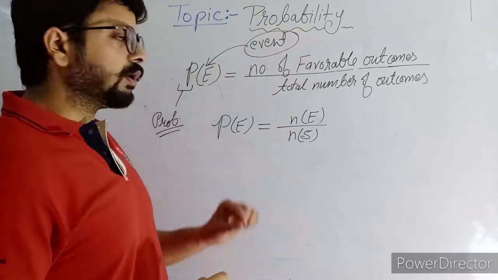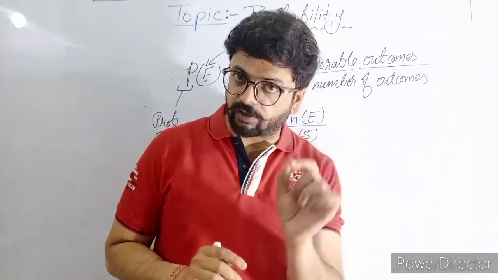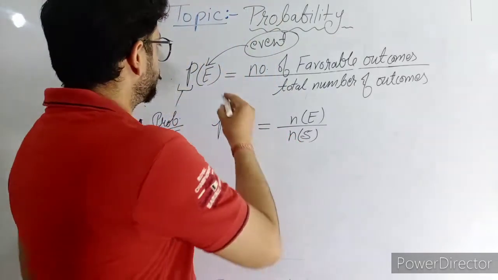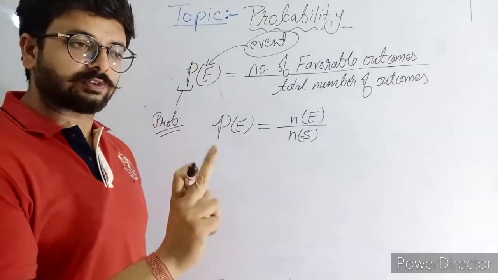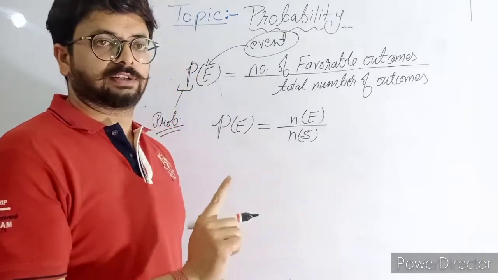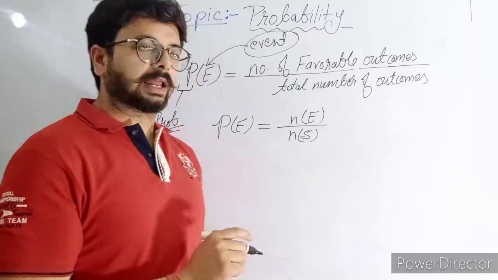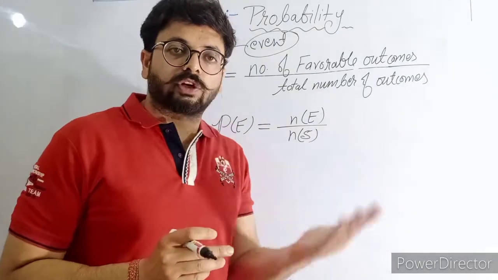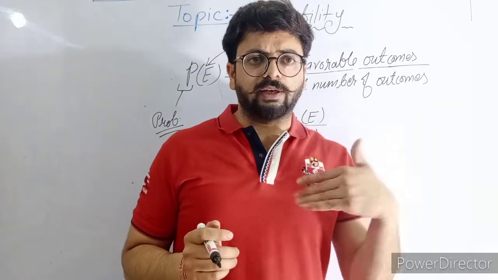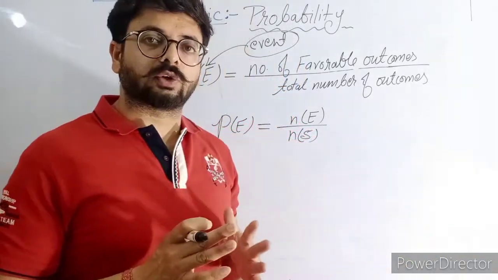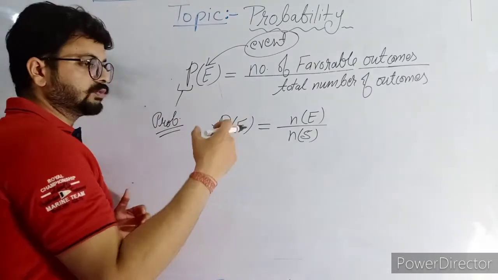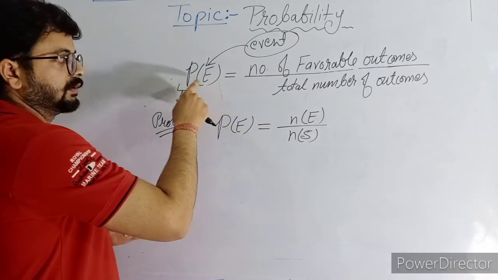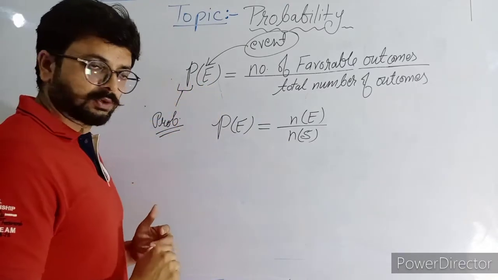One more thing I am telling you: always we will calculate the probability of an event only, not the probability of the sample space. So the event can be any, according to the question. The question will give you the event, for what event we have to calculate. E here means, suppose events are two, one for even number, another for odd number. So we can write A and B also if it is not given in the question. Otherwise we will take what the question is saying exactly. And the sign of probability we will take as P only.